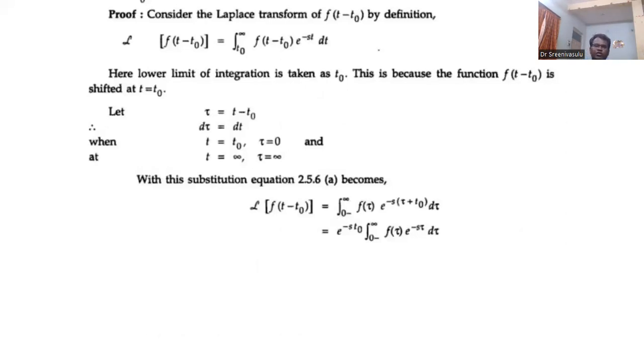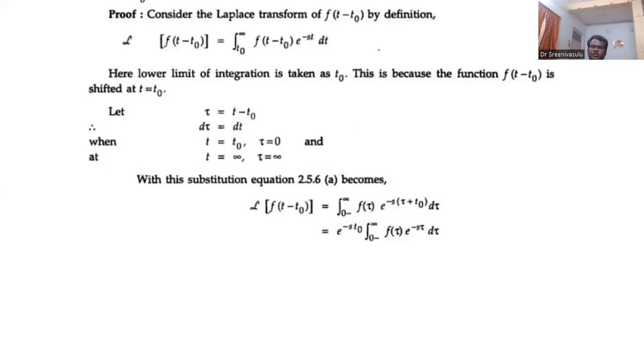The formula is now changed, from 0 to infinity: instead of f of t minus t naught we get f of tau, and then e power minus s, instead of t we write tau plus t naught, into, instead of dt, d tau.